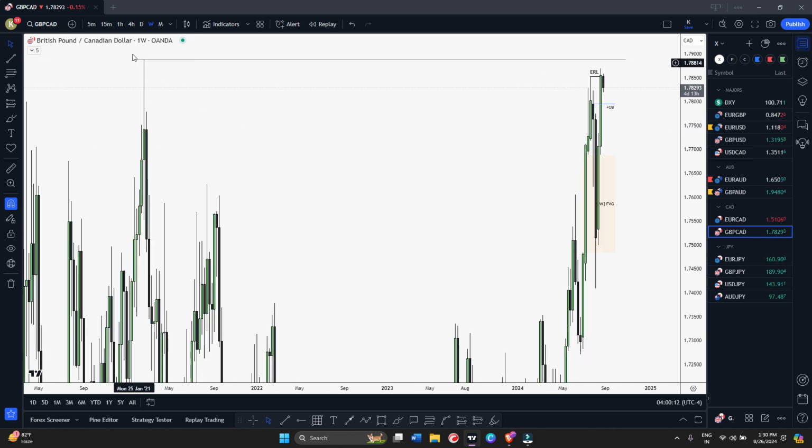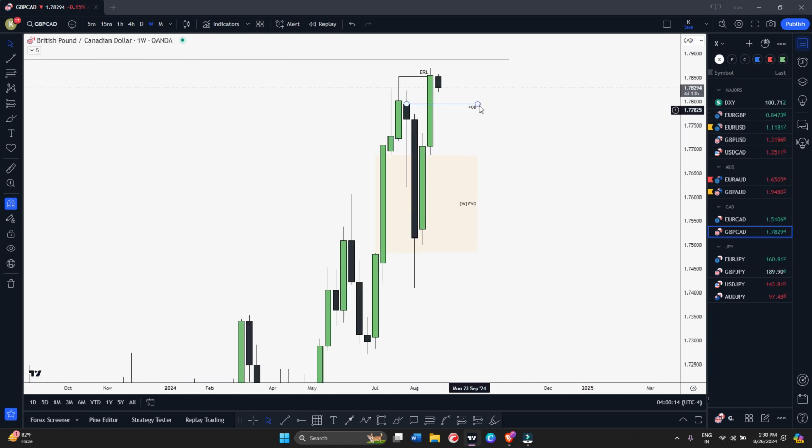We have this high on weekly. Maybe we can tap this order block, okay, and then maybe we can look for continuation, but it does not look that clean. We have to wait. I'll say Monday, Tuesday, wait. You will see some cleaner setup later in the week, okay.